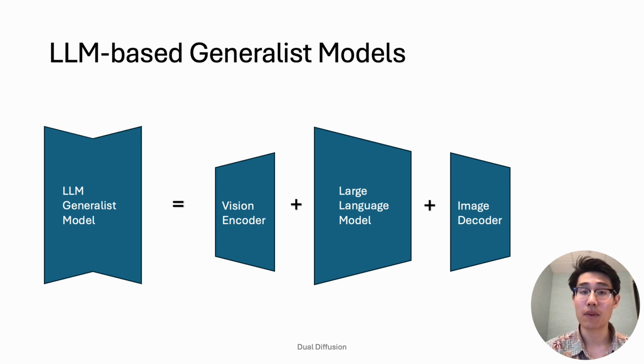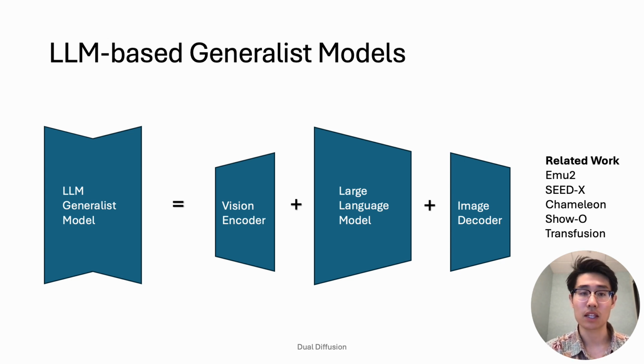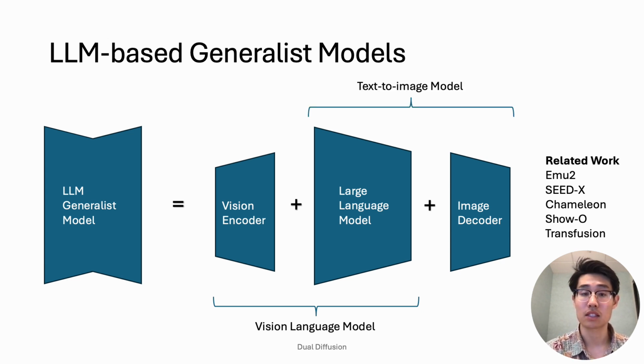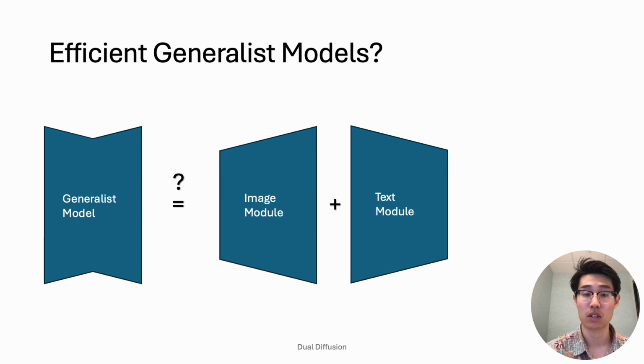So when the underlying model is an LLM, this has been shown to be possible. However, there is a lot of redundancy in the current recipe for most generalist models. So basically, for vision language models, we have the first two modules here, and for text-image models, we have the second two, and in a generalist model, we just have overlap across both. So our goal was to try to simplify this recipe.